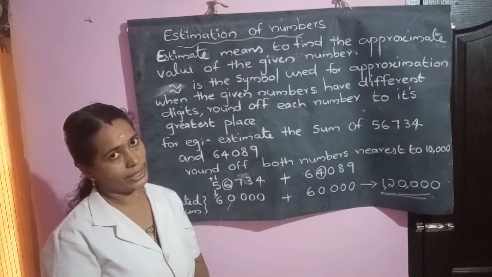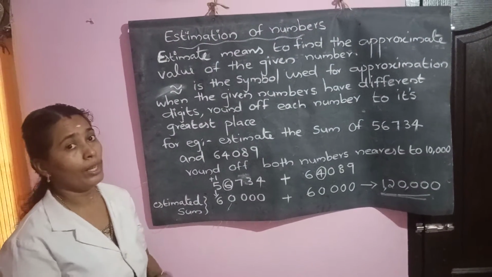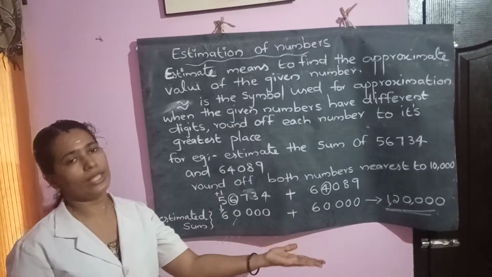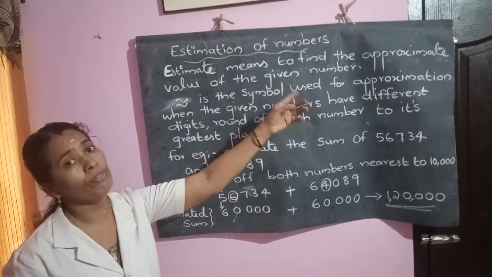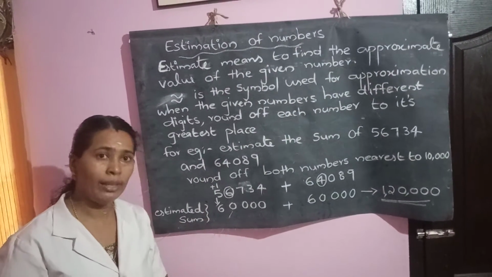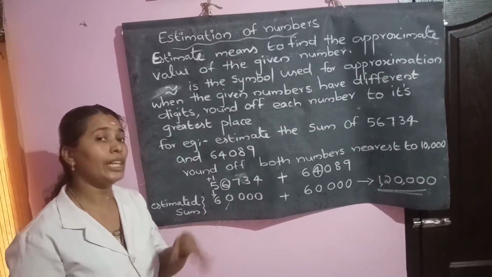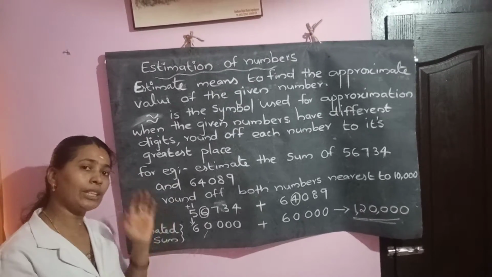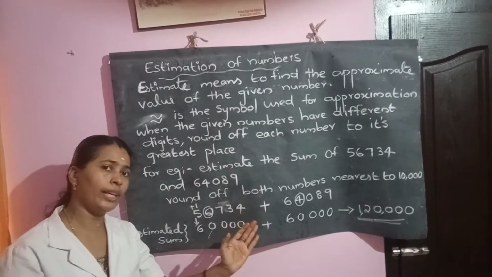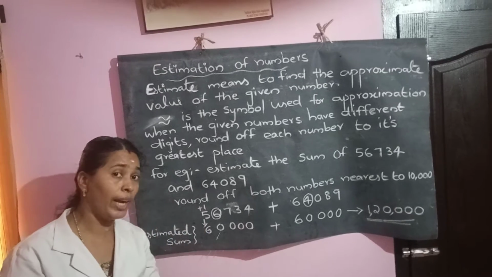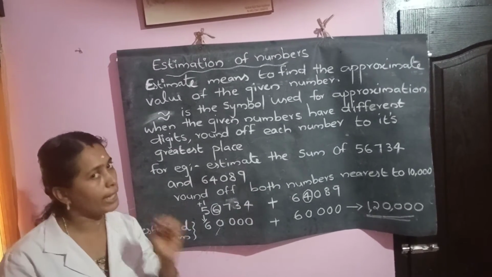Estimation of numbers means the approximate value rather than the original value. The process of rounding off the given number to the nearest 10, nearest 100, nearest 1000 is called estimation of numbers. Suppose it is specified in the question to round off the following numbers to the nearest 10 or nearest 100, we have to follow the same rule.